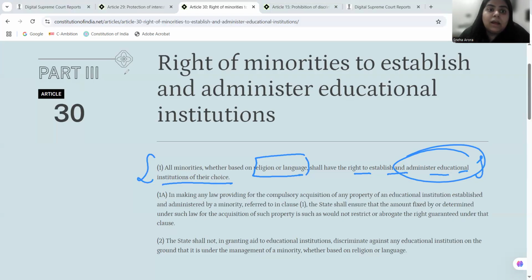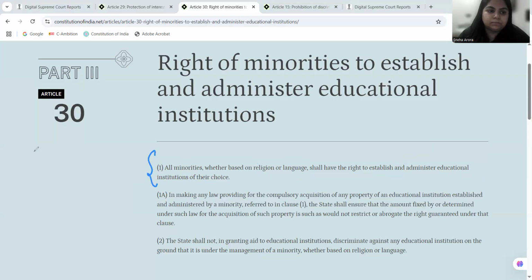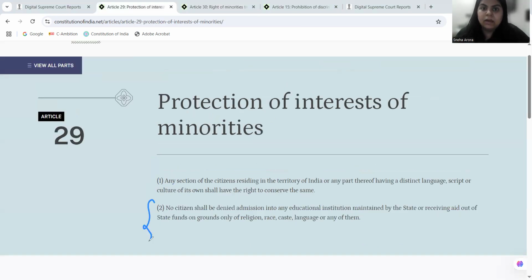Now, when I am looking at Article 30, Clause 1, and I am looking at Article 29, Clause 2, there is a debate that on one side, you are allowing minorities to have their institutes, their linguistic minority or religious minority institutes established, and they can also administer them on their own choice.